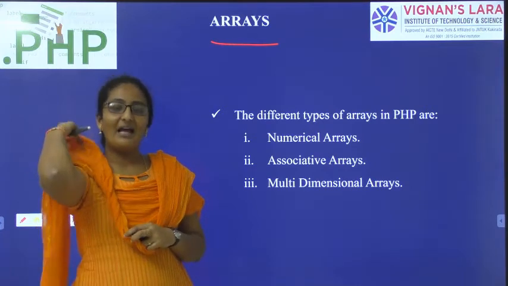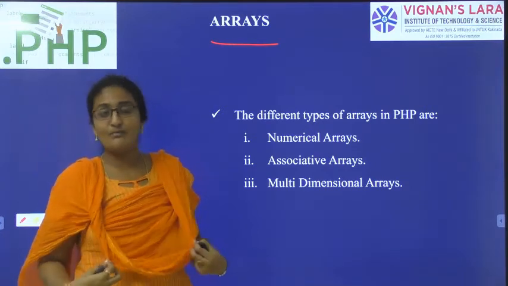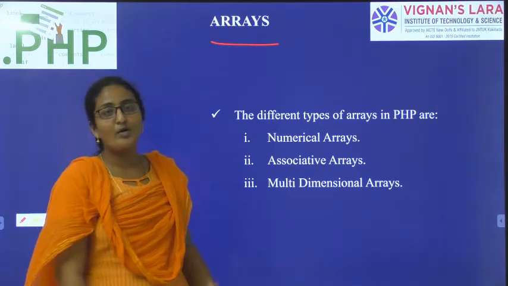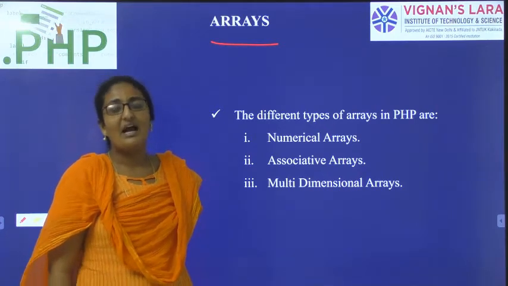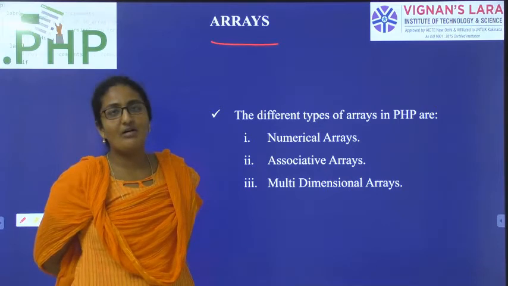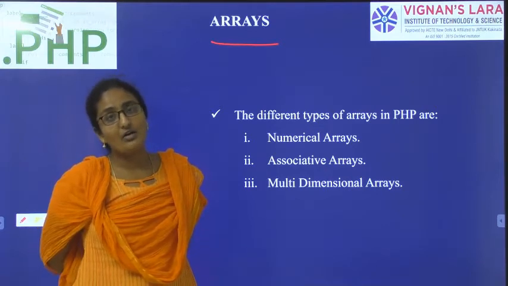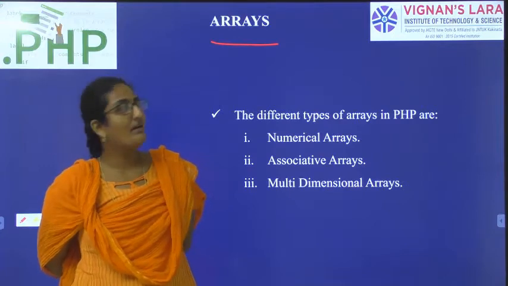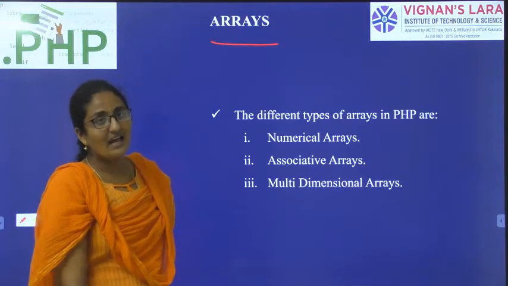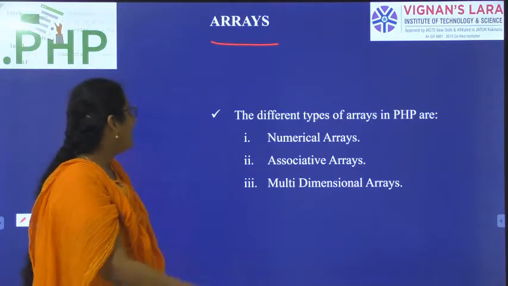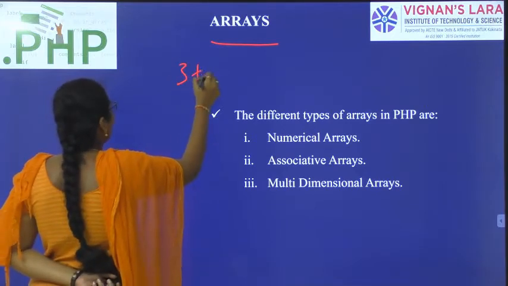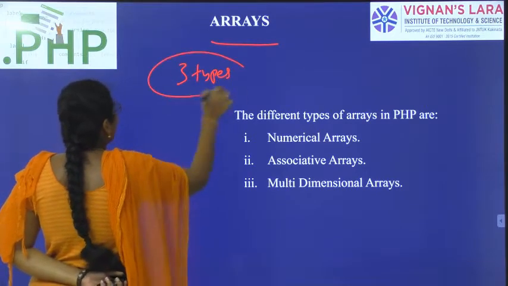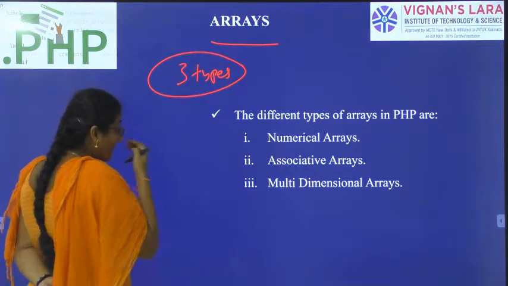Every element in the array is identified with an index position. So in PHP also we have the concept of arrays. An array is nothing but a collection of similar elements, where here also we identify the elements with the index position. So into how many types are arrays divided in PHP? Into three types.